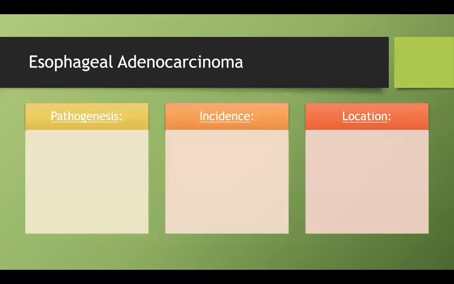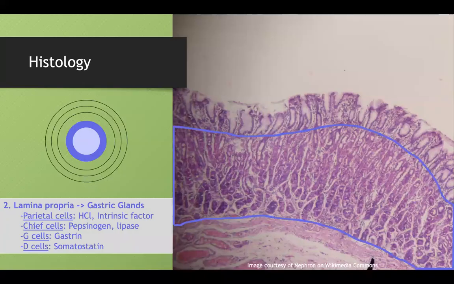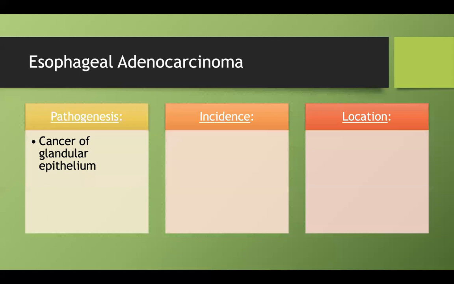So now let's talk about esophageal adenocarcinoma. While we do this, we'll contrast it with the squamous cell carcinoma that we talked about in the upper esophagus. So this is a cancer of our glandular epithelia. From our GI intro series, I mentioned that there's several glands throughout our lamina propria. I just want you to know that your embryonic GI tract in general is full of glands. So that's why you're going to see a lot of adenocarcinoma coming up, whether we talk about the esophagus here, or the stomach, or the colon, or the pancreas. All of those generally form adenocarcinoma because that's a type of glandular epithelia instead of squamous cell carcinoma.